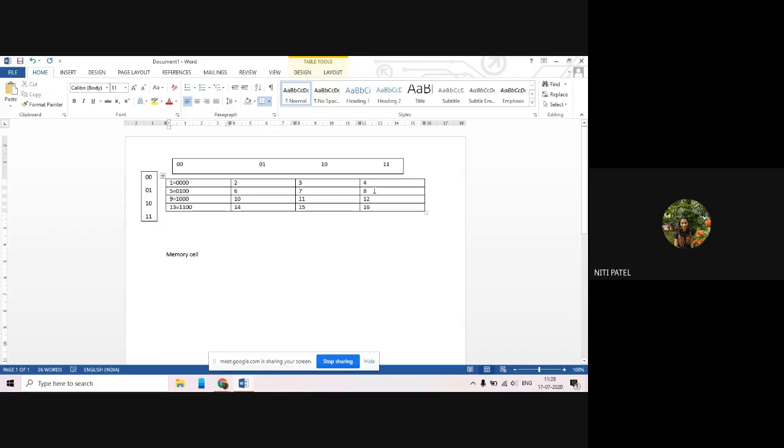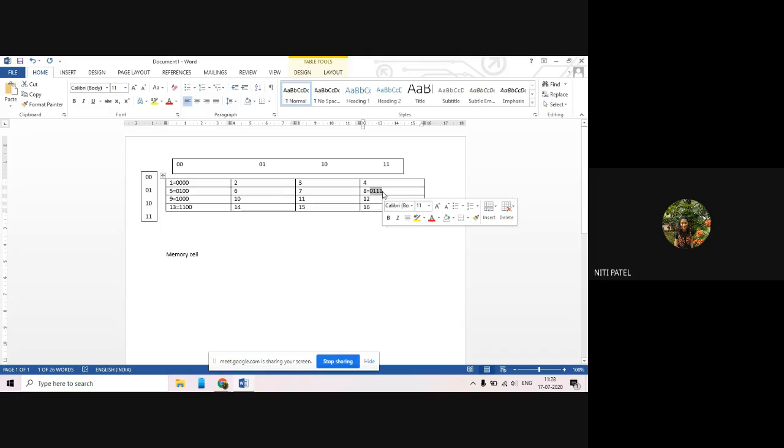Now, if I want the address of cell number 8, what will be the address? I am on which row number? Row number 2. What is the memory address of row number 2? It is 0, 1. So I will write 0, 1. But I am in which column number? Column number 4. What is the address of column number 4? 1, 1. So it is 1, 1. So entire memory address is 0, 1, 1, 1.